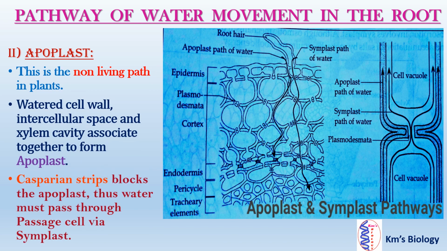In the case of apoplast, this is the non-living path in plants. Watered cell wall, intercellular space and xylem cavity associate together to form the apoplast. Casparian strips block the apoplast, thus water must pass through passage cells via the symplast.